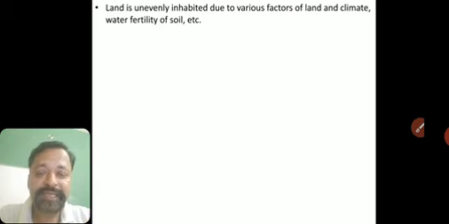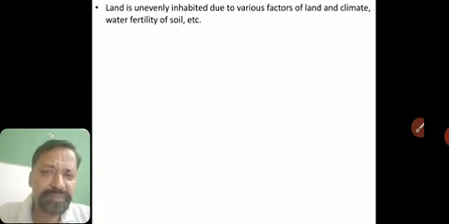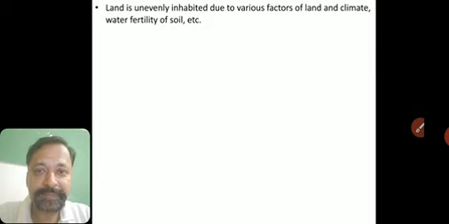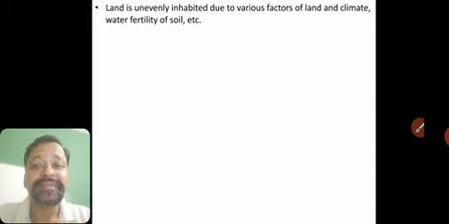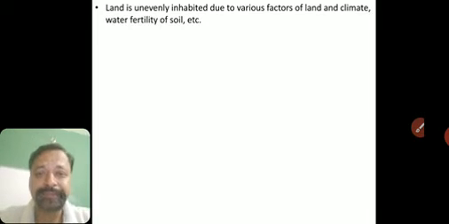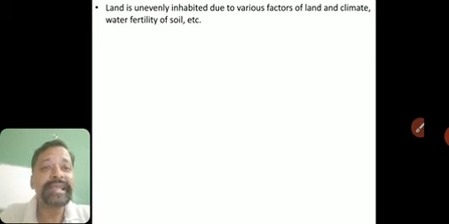At some places there is a lot of population. In some places there is very little population or people don't live at all there. Like we have seen the words sparsely populated or uninhabited. Uninhabited means people don't live there or they don't stay there. Okay, fine. Land is unevenly inhabited due to various factors of land and climate.